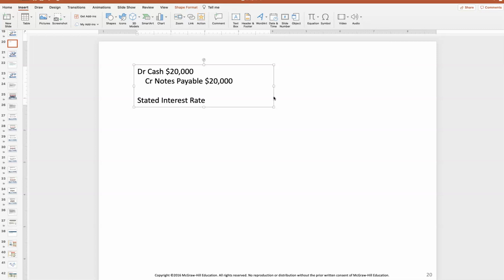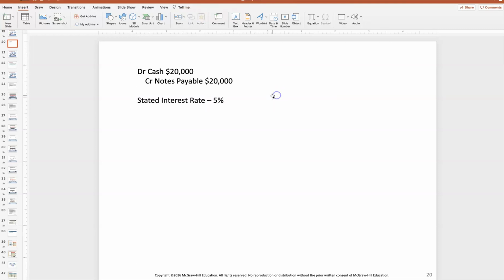Right. I'm filming this right now in 2020. Interest rates are abnormally low, partially due to where we are in the economic cycle, partially due to the pandemic. But borrowing money is relatively inexpensive from an interest rate perspective. But let's just pretend for a second, let's just use a rate of 5%, right? So let's say I have a loan for $20,000 and I did it at 5%.